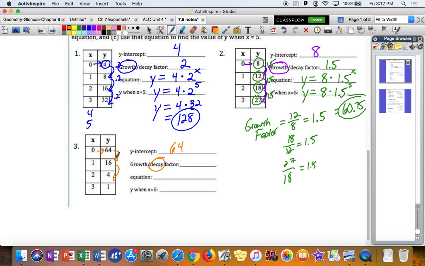Well, if you look carefully here, you can see we're kind of dividing by 4. But what I want is a multiplier. When you divide by 4, that's the same thing as multiplying by, well, let's just take second divided by the first. So 16 divided by 64. So decay factor.